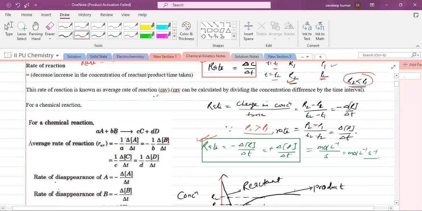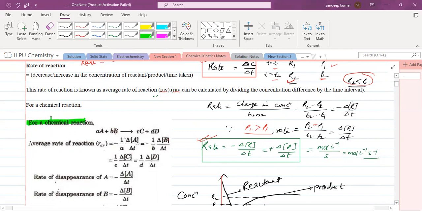Or we can write delta P by delta T. So you can write rate is equal to minus delta R by delta T or plus delta P by delta T. As it is a change in concentration, what is the unit of concentration? Mole per liter, and time unit is second. So SI unit of rate is what? Mole per liter per second. Am I clear? Okay.